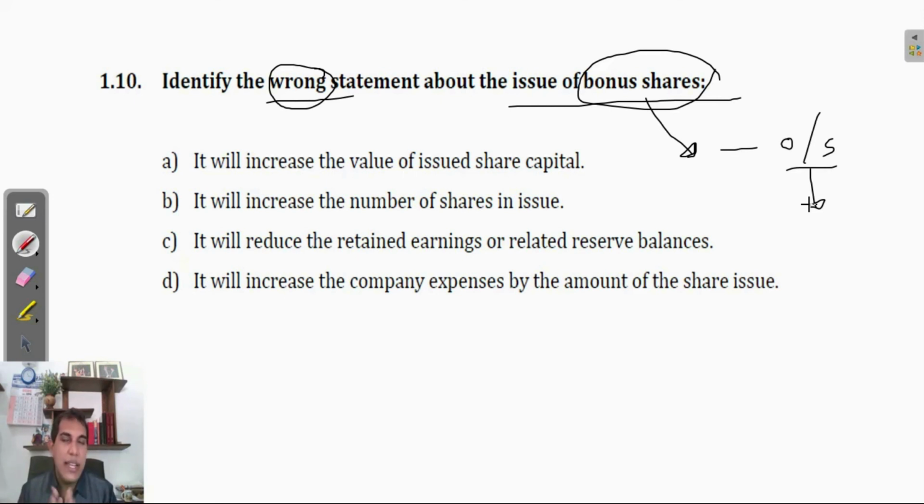Now obviously the last option would be the answer. Let me read: it will increase the company expense by the amount of the share issue. That's wrong. I already told you the double entry. So the answer for this question is D. That's the wrong statement about bonus share, right? Okay.